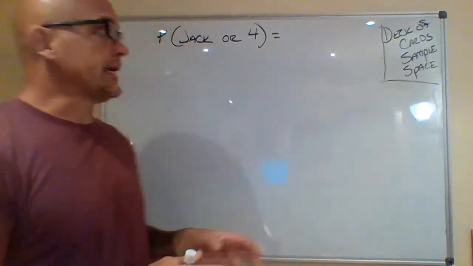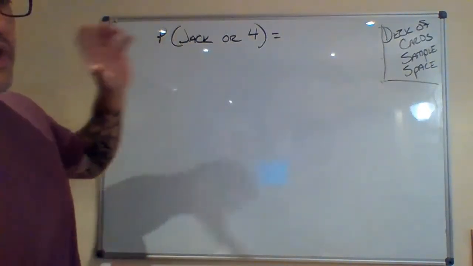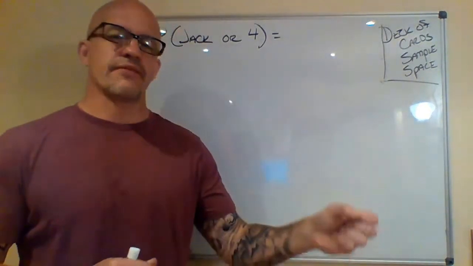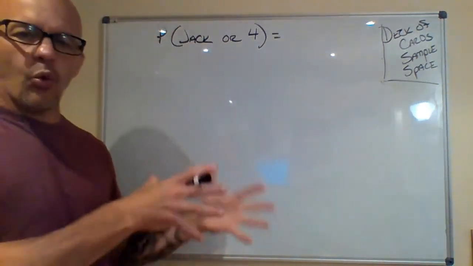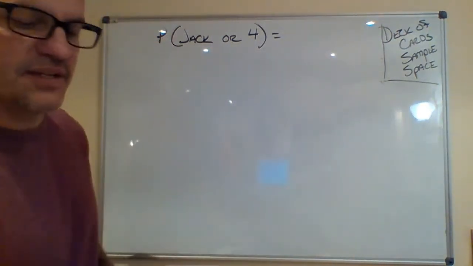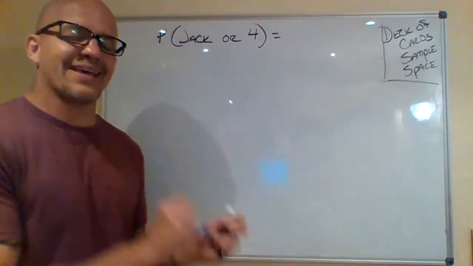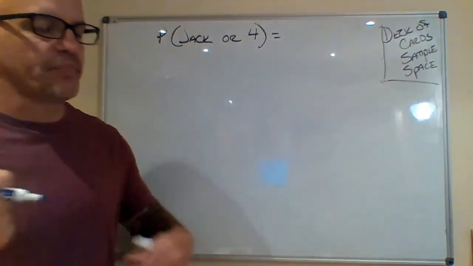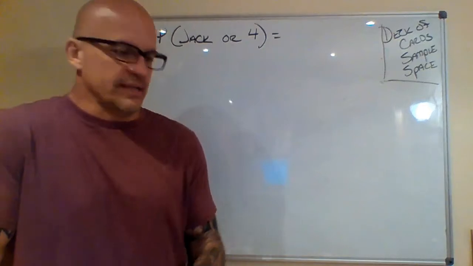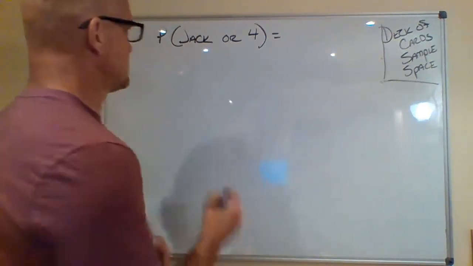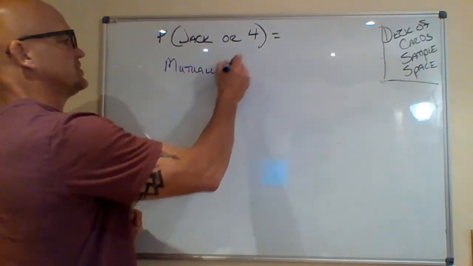Now, the first thing is we're talking about a deck of cards. So we're going to ask, what's the probability of me reaching into that deck of cards and getting a jack or a 4? Since I'm doing an or probability, this or that, I have to decide: is this mutually exclusive? Can I get a jack and a 4 at the same time? Well, the answer is no, I can't. I can't get a jack that's a 4. It's either a jack or a 4. So that means that these are indeed mutually exclusive.